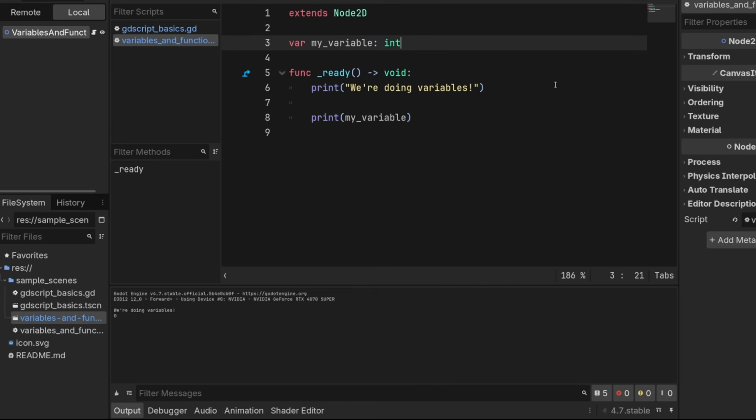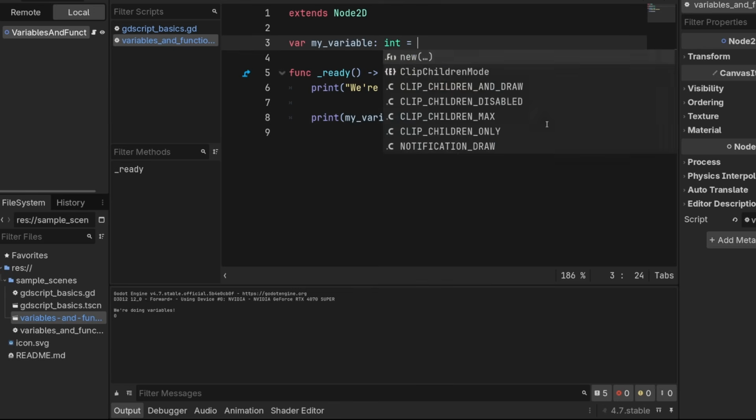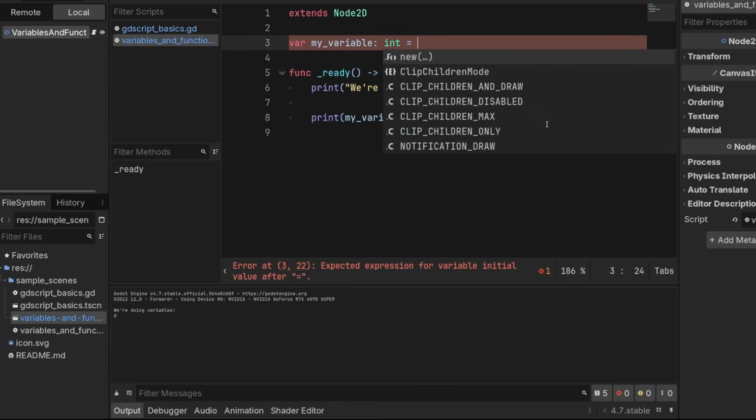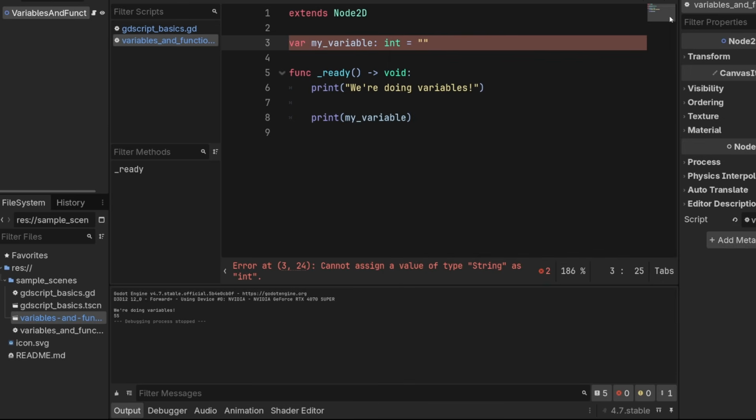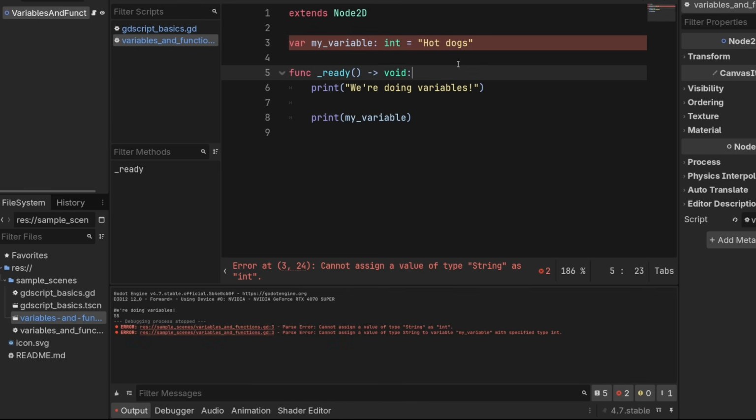Wonderful. Now we have another option here. We can use a single equal sign, and we can give it a value. So we could give it a value like 55, and then when we play, the print will give you 55. Now, if you try to give it a value that is not an integer, like the string hot dogs, you're going to get this issue here. It'll say error. It'll give you a line number 3, and it says it can't assign a string to an int. And this is good. This is telling you, hey, you told me this is an int, and you're giving me the string hot dogs. Like, what's going on, man?